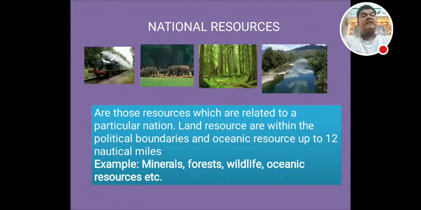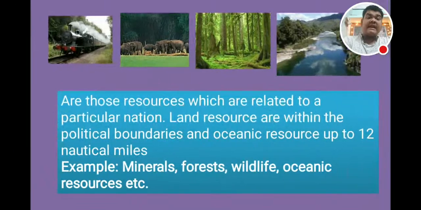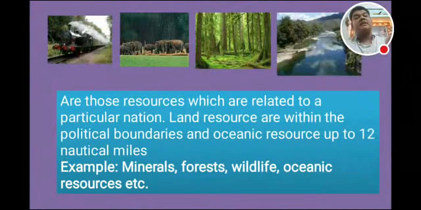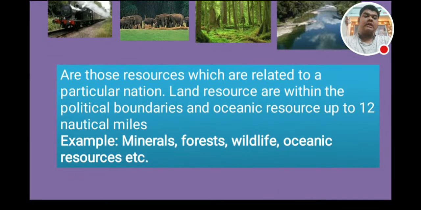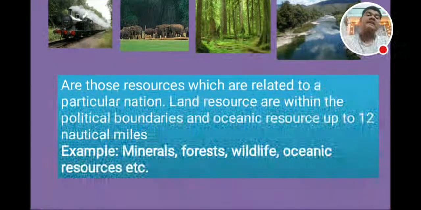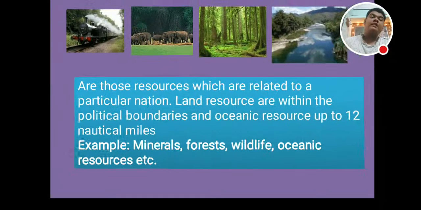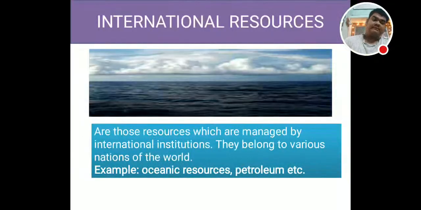So what are national resources? National resources are those resources which are related to a particular nation. Land resources within the political boundaries, or oceanic resources up to 12 nautical miles. And what are the examples? Minerals, forest, wildlife, oceanic resources are the examples of national resources.